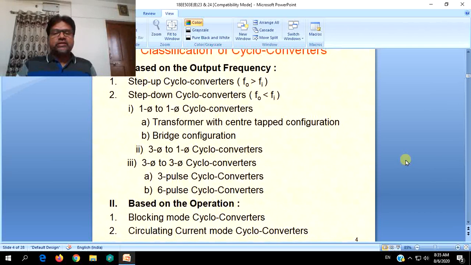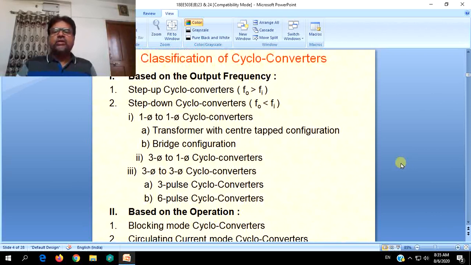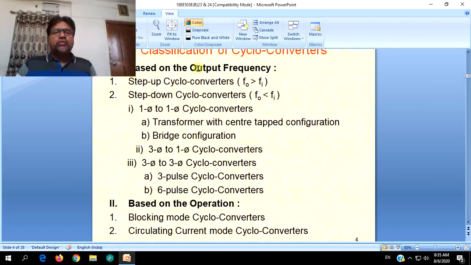So, the classification of cycloconverters: the increase of frequency, the decrease of frequency. Cycloconverters are classified based on different constraints, like the output frequency, and how they are operated. Based on the output frequency, they are broadly classified into two types, step up cycloconverters and step down cycloconverters.